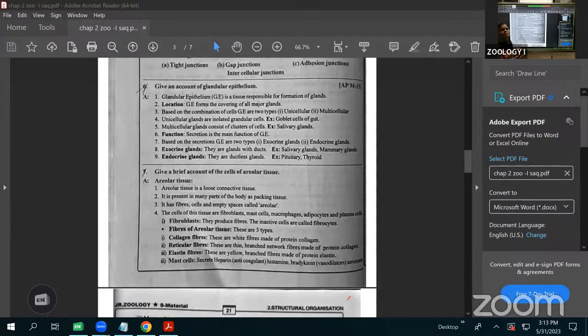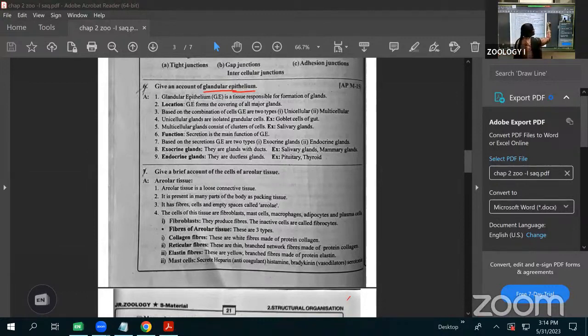Structurally, epithelium is of two types: simple epithelium and compound epithelium. Inside those there are a number of types: squamous epithelium, cuboidal epithelium, columnar, and so on. Functionally, the epithelium is called the glandular epithelium. The epithelium that surrounds the glands, we call the glandular epithelium.